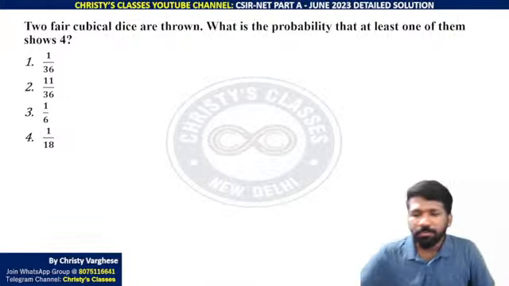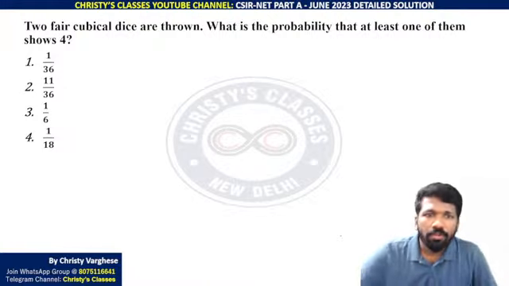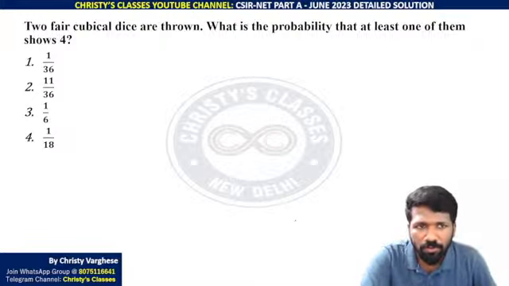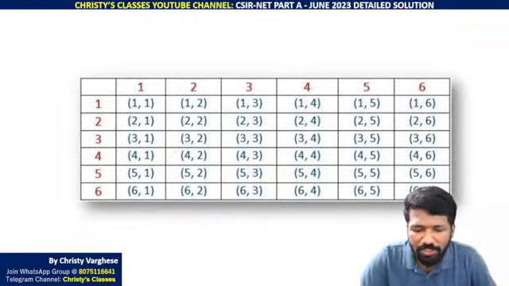Okay, so I'll explain. If two fair cubical dice are thrown, what is the probability that at least one of them shows 4? Two fair cubical dice are thrown means total 36 outcomes are possible. 6 into 6, 36 outcomes.